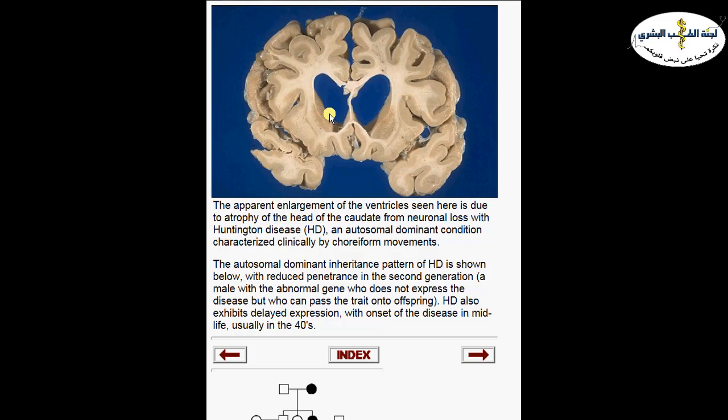Now, what do we mean by chorea or choreiform movement? It's usually abnormal jerky, dance-like movement that occurs due to involuntary contraction of several groups of muscles. So the patient does not initiate the movement and he cannot stop it. If he wants to stop the muscle movement, he will not be able to. In addition to this abnormal jerky movement, they will suffer from mental degeneration and mental problems, decline in their mental abilities, decline in their mood, and psychological problems. So they will have several presentations in addition to this movement problem.